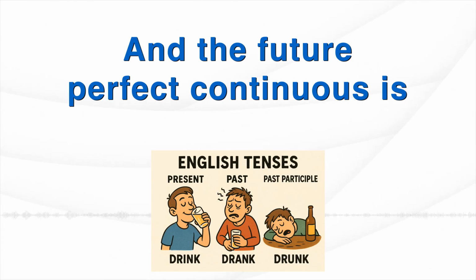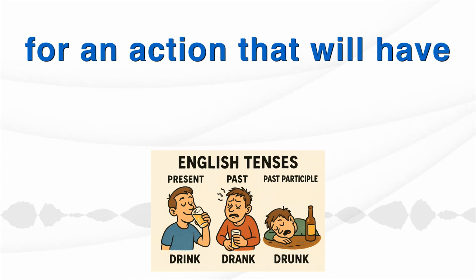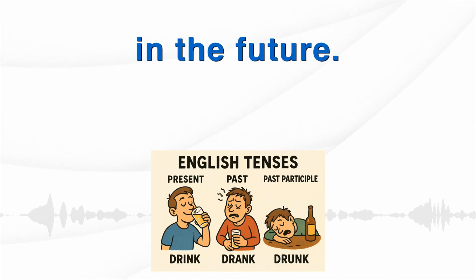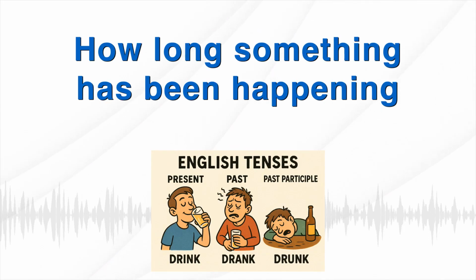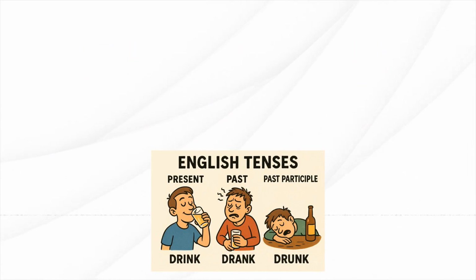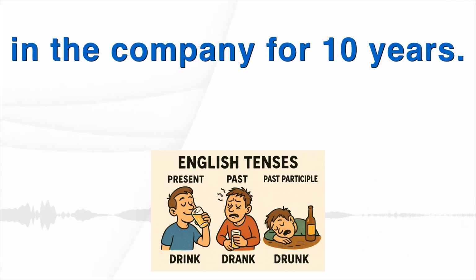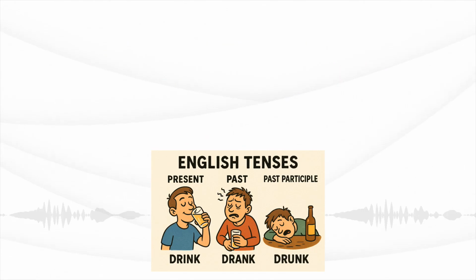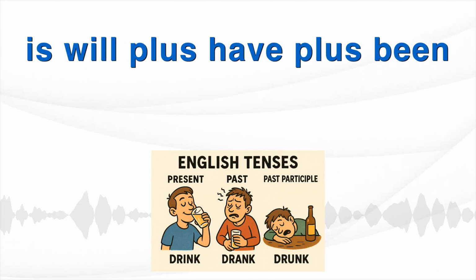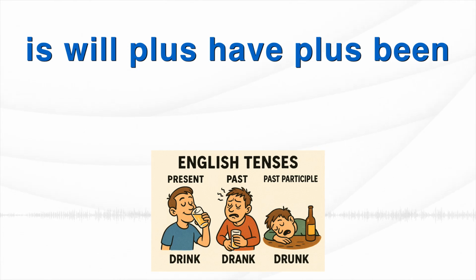And the future perfect continuous is for an action that will have been ongoing up to a point in the future. Emphasizes the duration leading up to that point. How long something has been happening by then? Yes. Next year, I'll have been working in the company for 10 years. Focus on the 10 years of continuous work up to next year. And the structure for the continuous is will plus have plus been plus verb-ing.